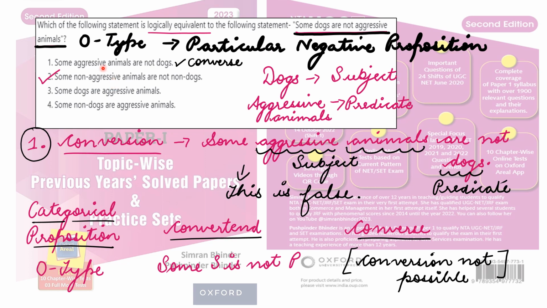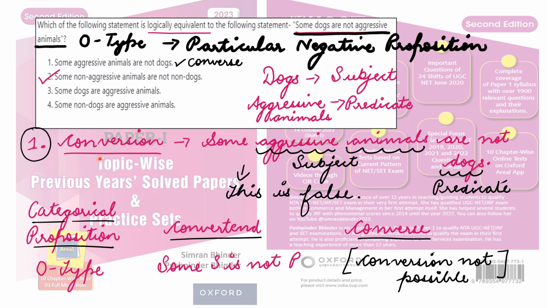So right now your mind does not know which of these four options is the statement that is logically equivalent, right? So to understand the concept as a whole, you need to prepare certain topics like conversion, obversion and contraposition. I'm going to make you understand these topics in detail, but once you are prepared with these topics, then you can quickly generate the answer out of these four options. But first of all, you have to get that elaborative explanation and discussion on these options, right? So you need to understand that elaborative discussion.